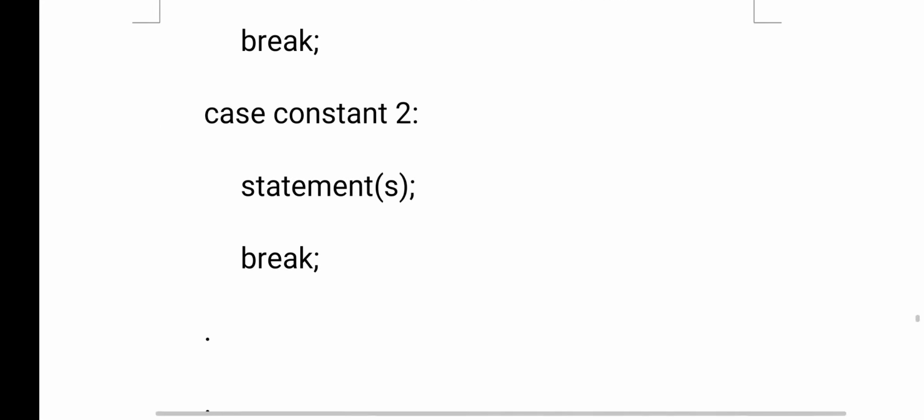Here case is a keyword, and constant is a constant value. You can give anything, and whatever you have given is compared with the expression result. At the end of each block, we give the break statement. Why are we giving a break statement? Because if that particular block is executed, then its break will also execute. Once the break is executed, the remaining blocks will be skipped. So if one block is executed, you do not need to go to the next block. For that purpose, in each and every block, a break statement is written.